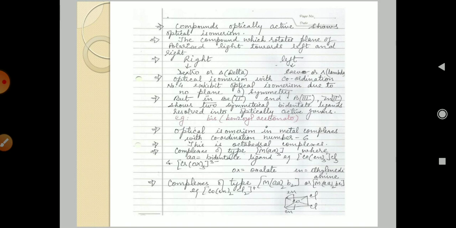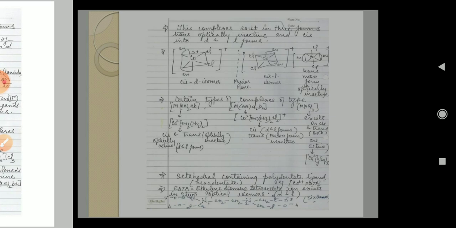Next, the complexes of type M(AA)2B2 or M(AA)2BC, for example [Co(en)2Cl2]+. This is the structure of [Co(en)2Cl2]+.